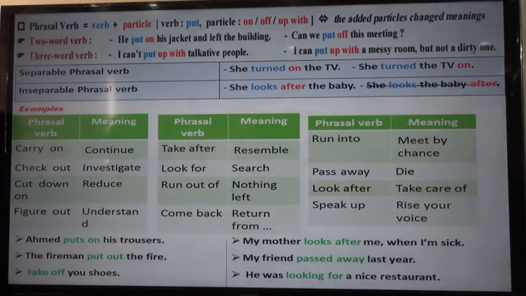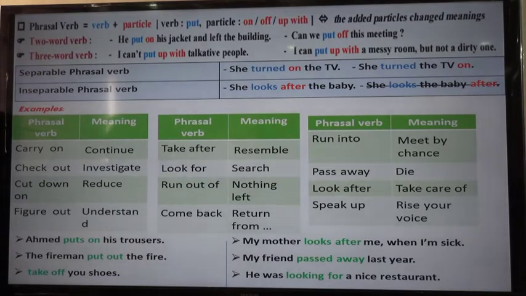So, as you see, we have seen some examples with their meaning concerning phrasal verbs. So, let's review together the use of phrasal verbs. In the first part, a phrasal verb is a verb plus particle. A particle can be on, off, at. So the added particles change the meaning of the verb. So we can have a two-word verb, put on, put off, or a three-word verb like put up with.